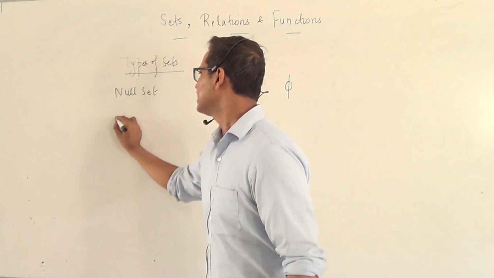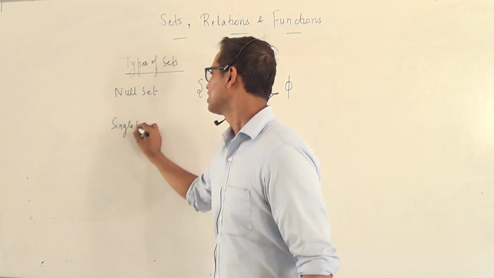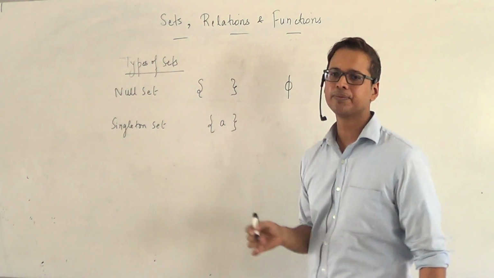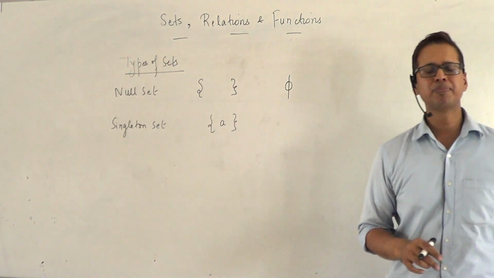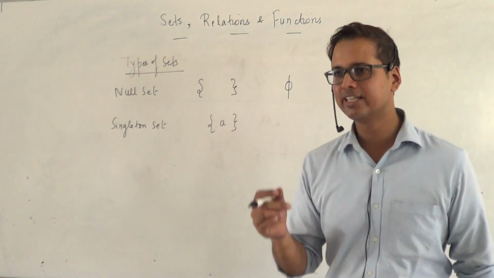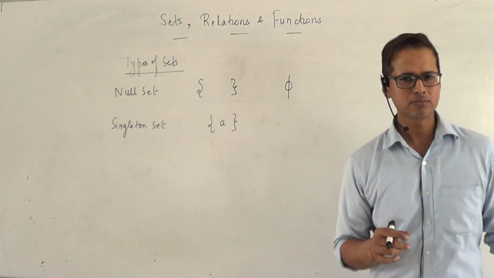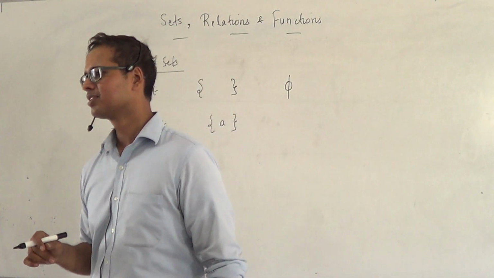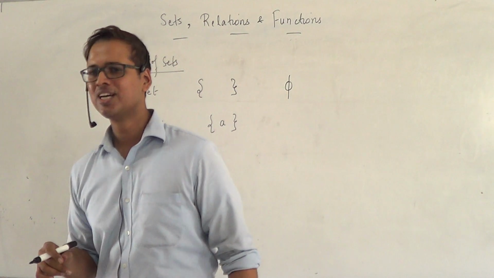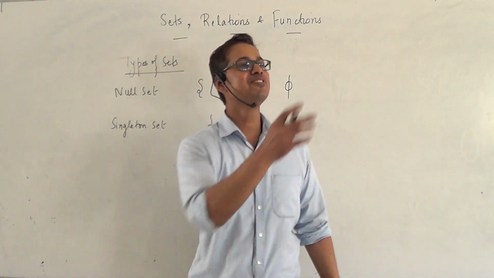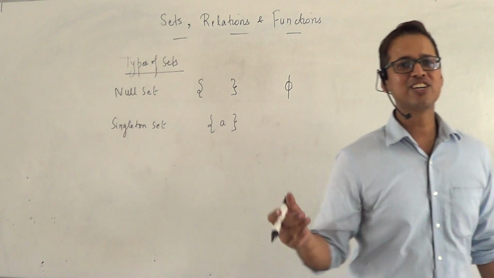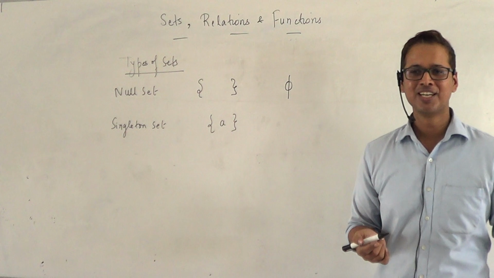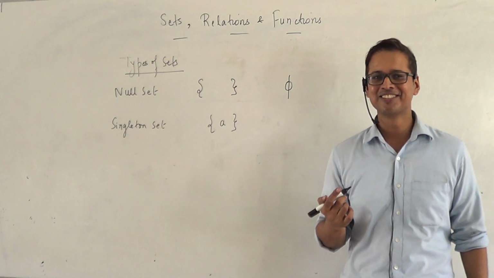What is a singleton set? A singleton set is a set having only one element in it. Can you give me an example in set builder form which will result in a singleton set? Set X such that x belongs to N and x is between 4 and 6. Or can I say X is the even prime number? A set of all even prime numbers would be a singleton set having only 2 in it. Okay. A set of all planets where life exists.